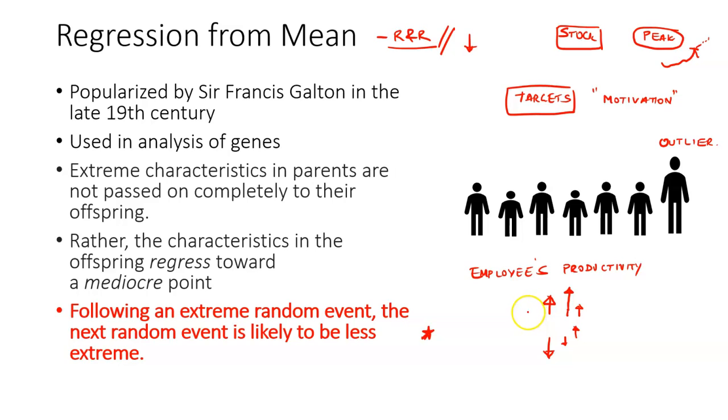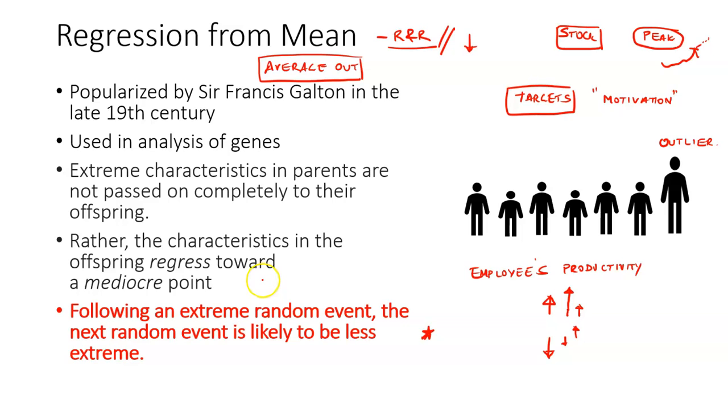So are you able to relate to employee productivity, investment decisions, right? So regression from mean is, an individual's performance, an individual's investment, a stock market performance, real estate price will all average out, right? That is the key thing that we are saying here. It all will average out.